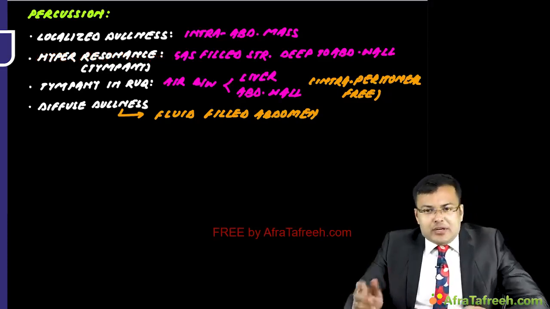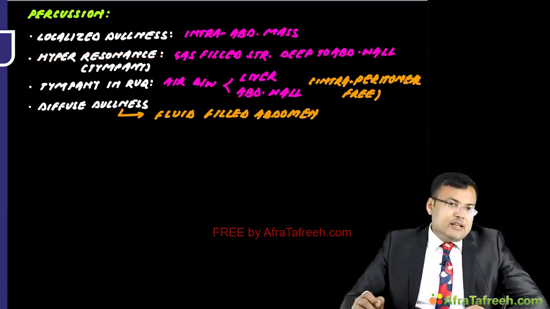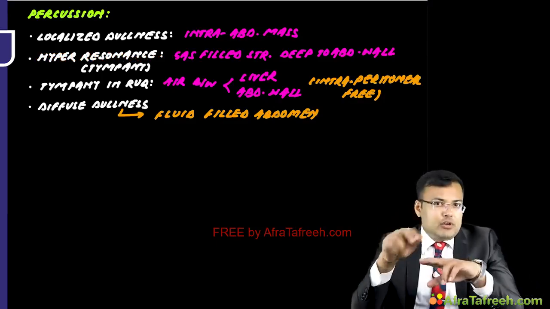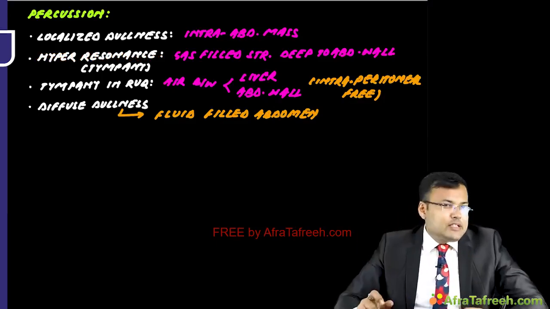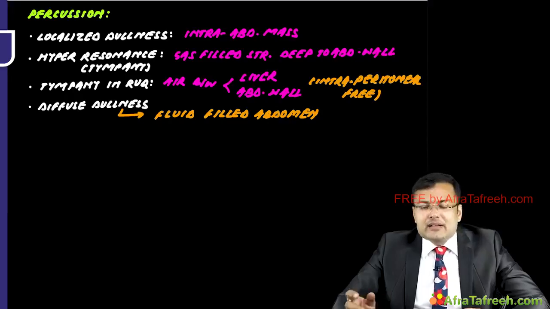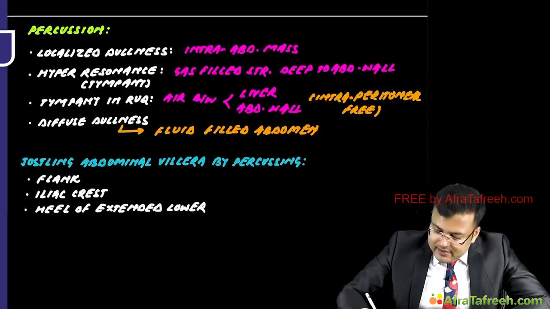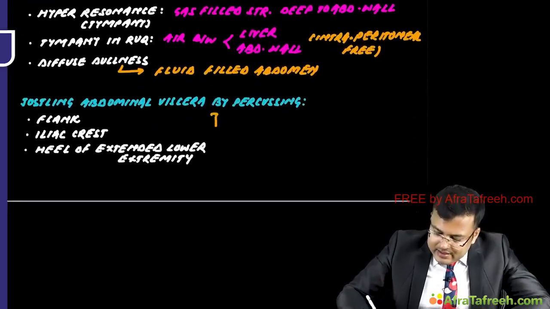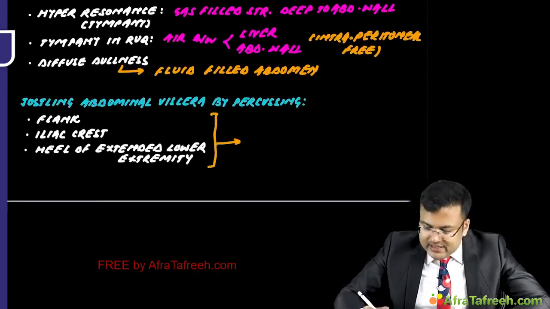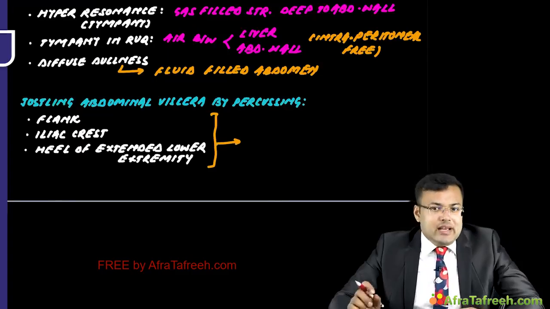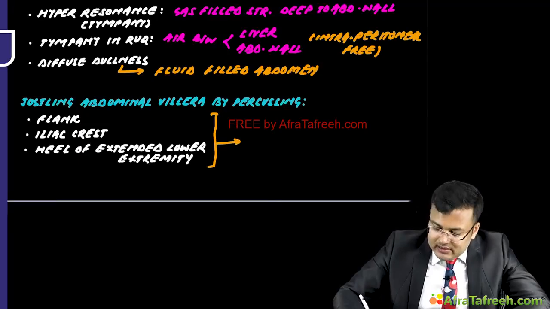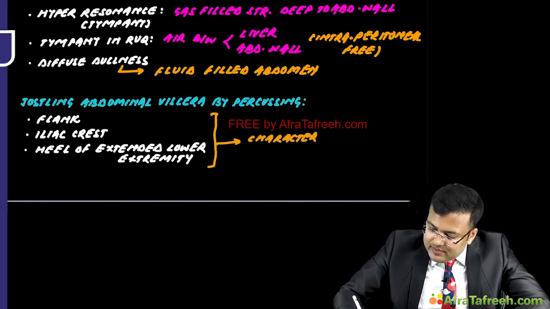Now, during percussion, exquisite tenderness can be seen, and it is suggestive of peritonitis. Jostling the abdominal viscera by percussing the flank, iliac crest, or heel of the extended lower extremity elicits the characteristic signs of peritonitis.